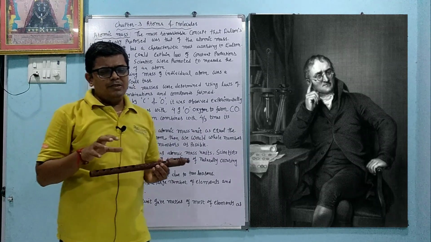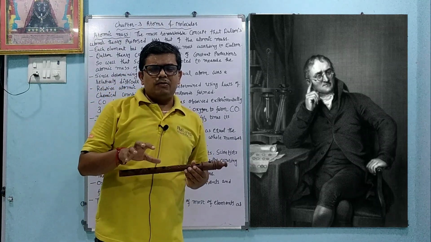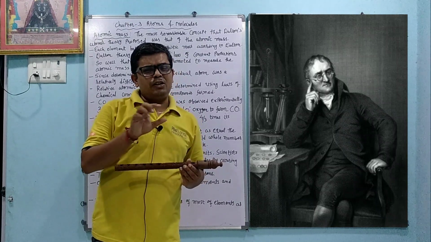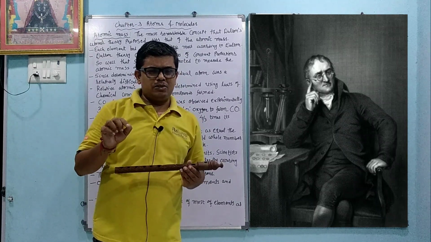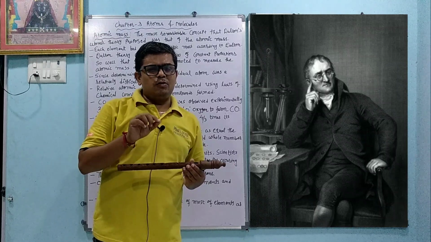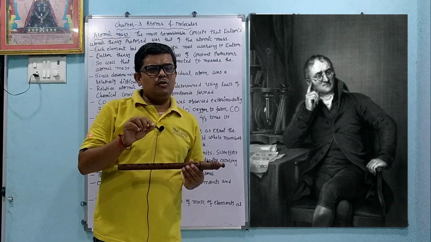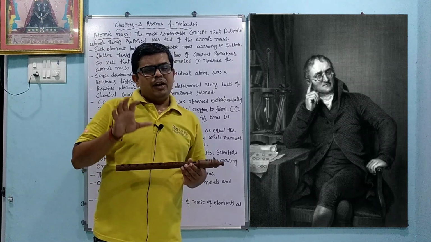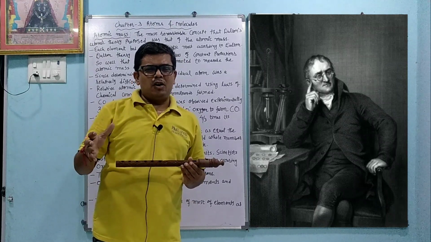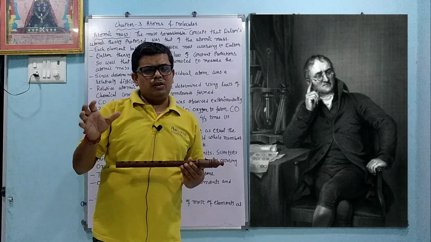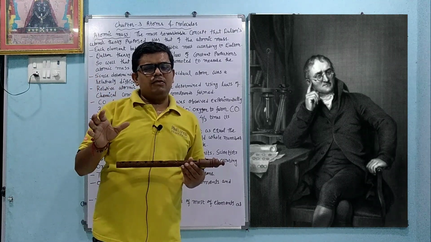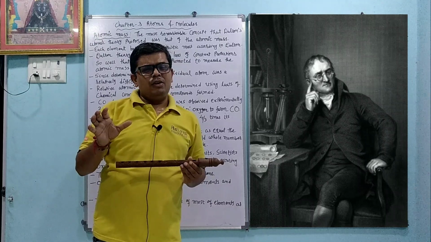Constant proportion means we know that wherever water is available, it is always available in the same proportion. According to number formula it is 2:1, 2 hydrogen and 1 oxygen, and according to weight it is always available in 2:16, or 2 is common then 1:8 form. Because of this reason, for any compound, like NaCl, it is 1:1 according to number of atoms, and according to the weight it is available in the form of what?